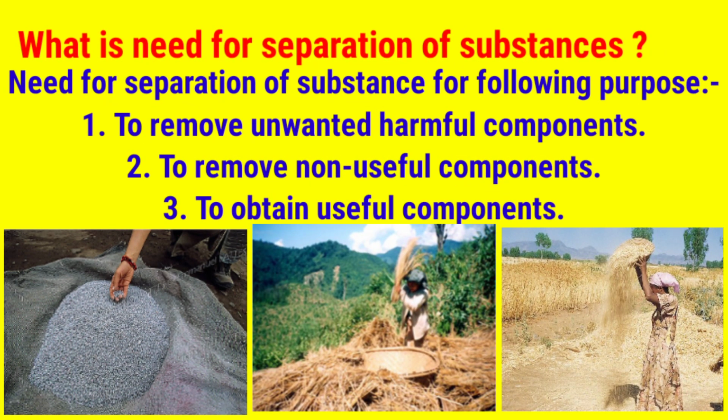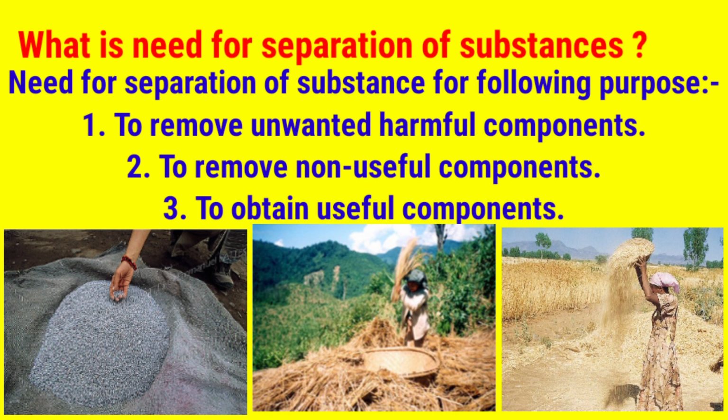The objective of separation of substances is to remove harmful components, that is, those that may be toxic or may cause disease. The second objective is to remove unwanted, non-useful components like stone particles, soil particles, straw, and husk present along with the food grain.